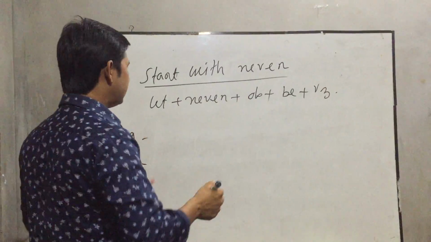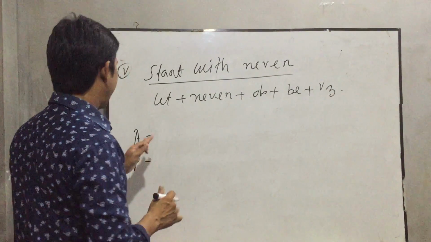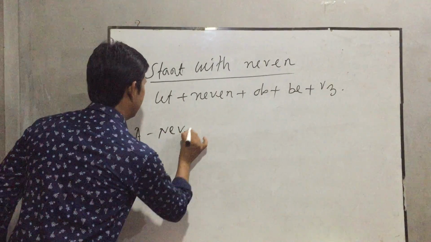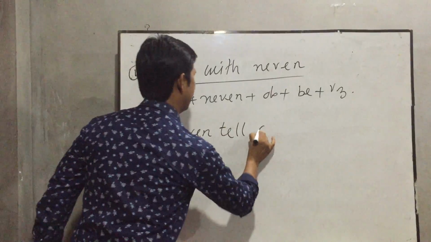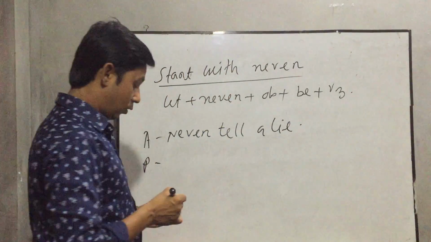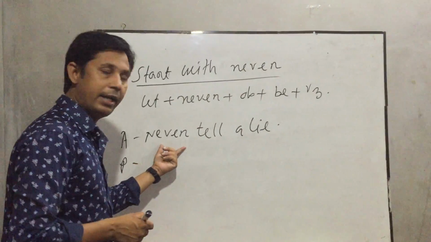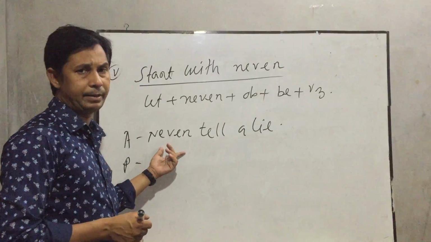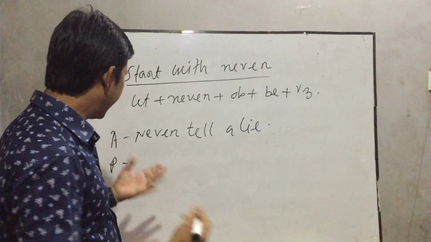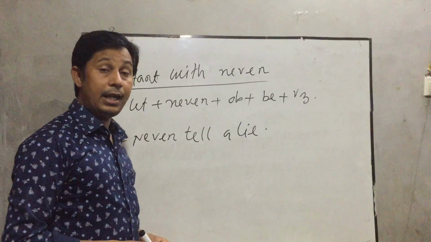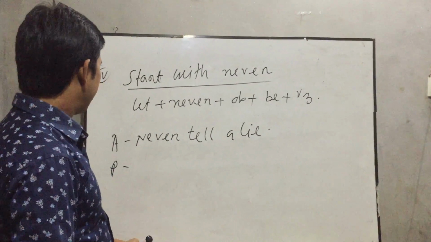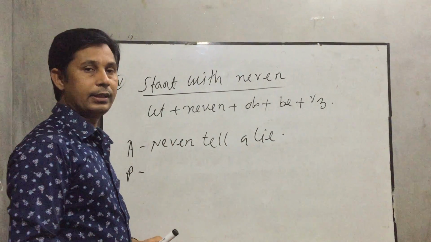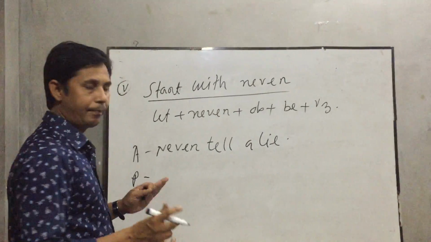So, for example, in the active voice: never tell a lie. Okay, my dear students, look at the blackboard please, never here, at first never. This sentence starts with never, and this is an imperative sentence. Okay, my dear students, no doubt about that. Never tell a lie. So this is an imperative sentence, starting with never, and this is active voice. Now we'll change it to passive voice.